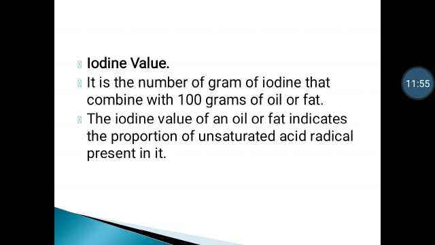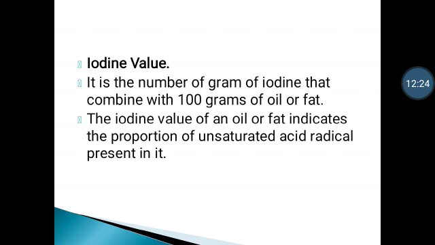Then next point, iodine value. The iodine value is used for the identification of fats and oils. It is defined as the number of grams of iodine that will combine with 100 gram of fat or oil. Let's try to understand this definition. Suppose we have 100 gram of fat. This fat might contain unsaturated fatty acids, saturated fatty acids and more molecules.